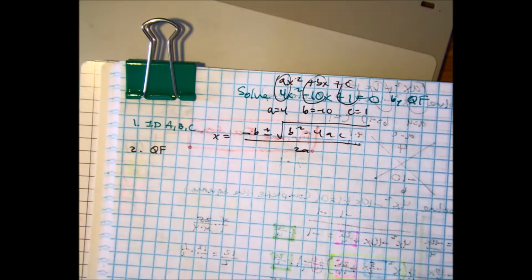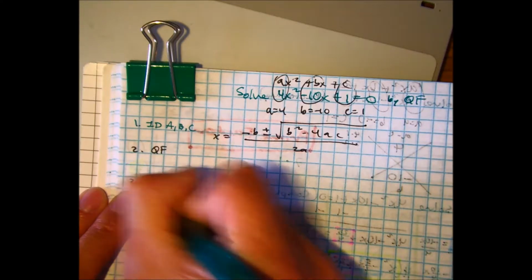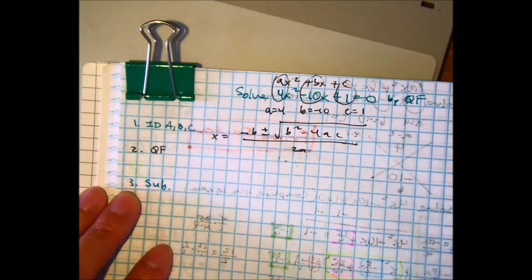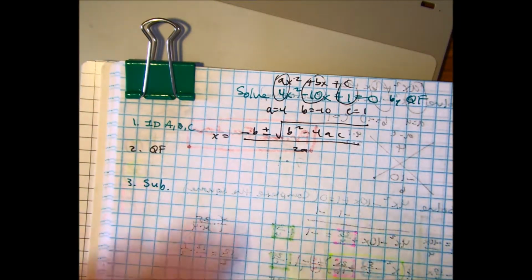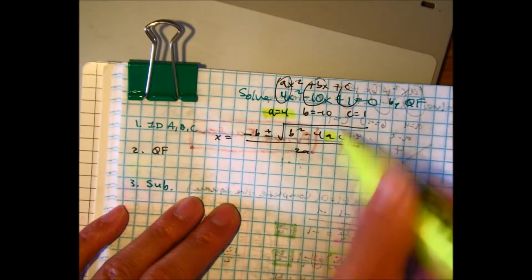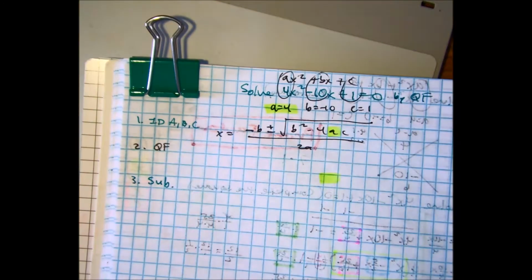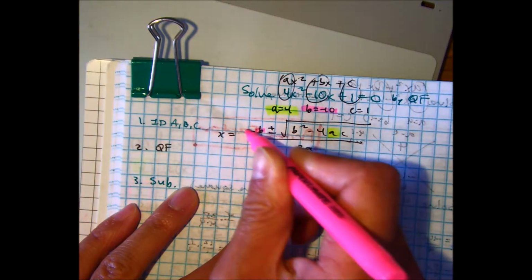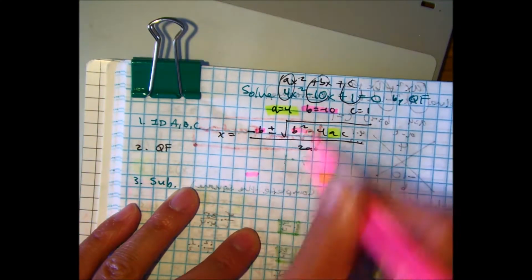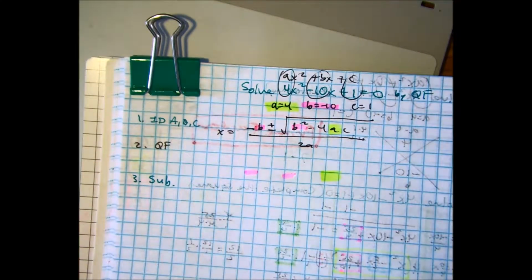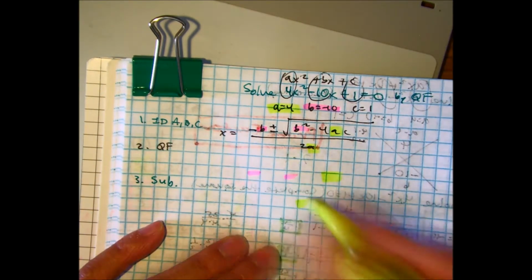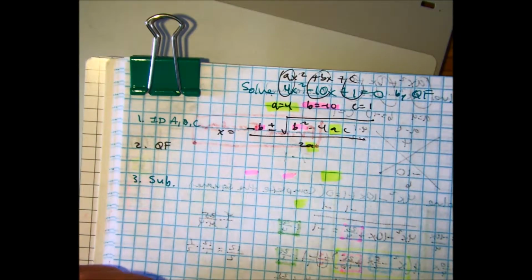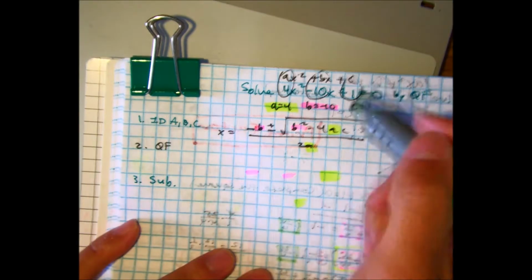The next thing we're going to do is a substitution. Everyone say sub. Every A value we're going to be putting in 4. Every B value, don't highlight that negative, we're going to be putting in negative 10. Oops, right on the bottom there. And every C value we're going to be putting in 1.